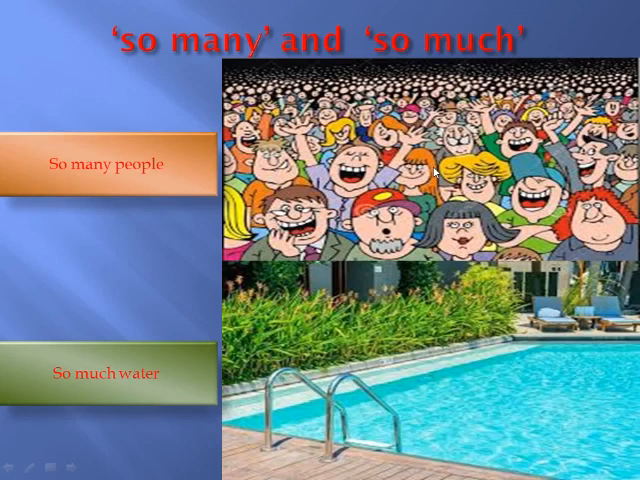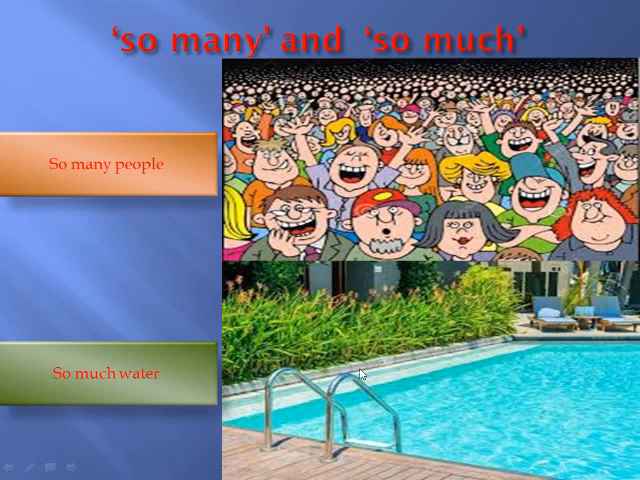Now here, look at the first picture. There are a lot of people in this picture. So we can say that there are so many people in the congregation. In the congregation means in the gathering, in the meeting. There are so many people in the congregation. People is a countable noun. We can count the people, and that's why we have to use so many people.